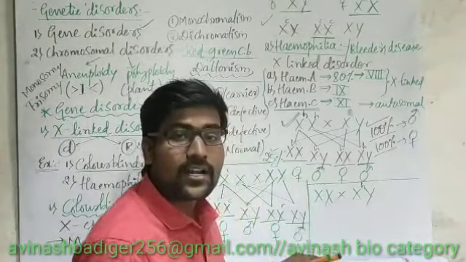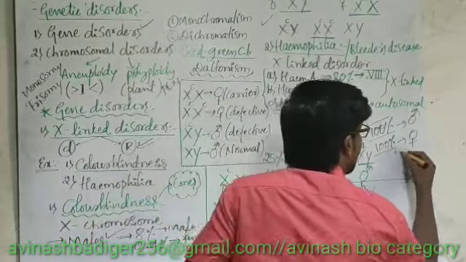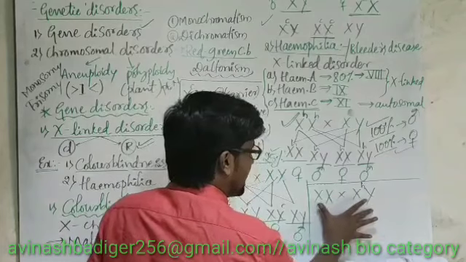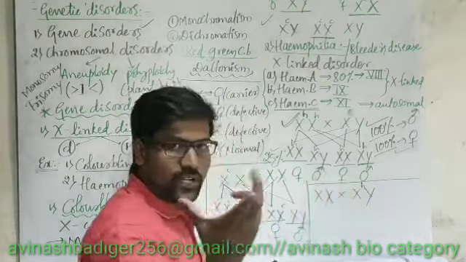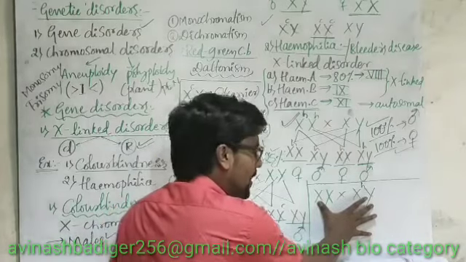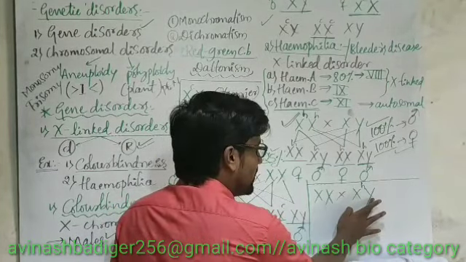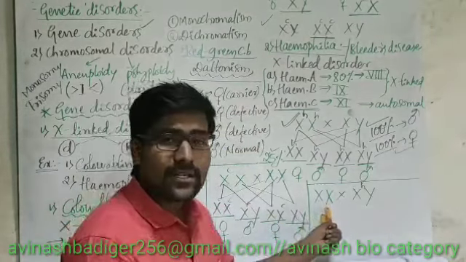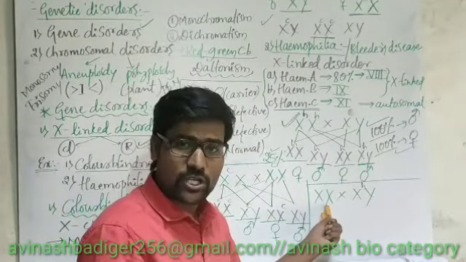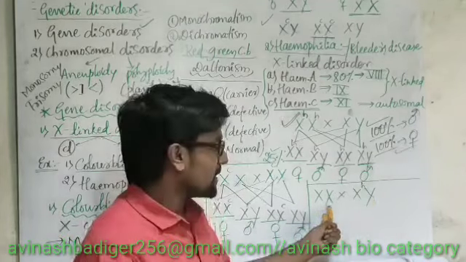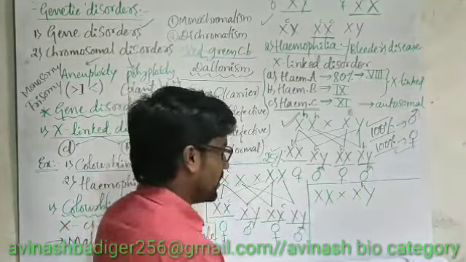That means 100% of females are carriers, right? Now this Y, this X, normal male, and this Y, this X, normal male. That means if the mother is not having any defective gene, then no sons will be affected. 100% all the sons are normal.